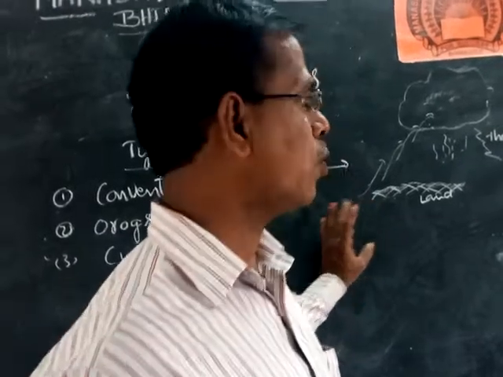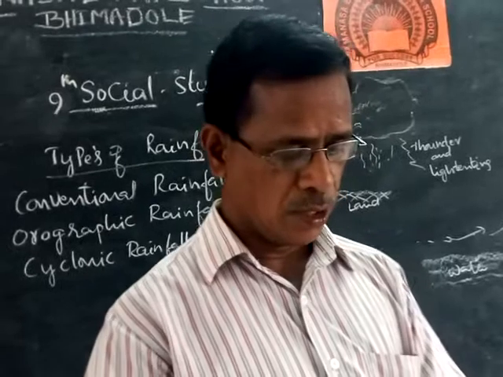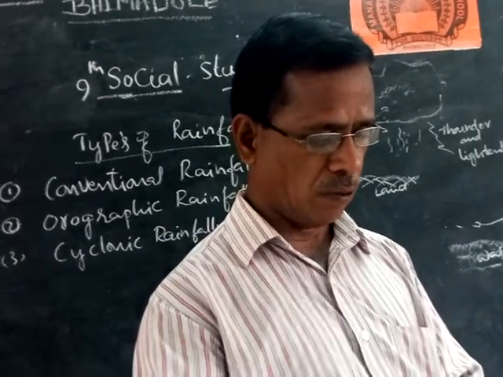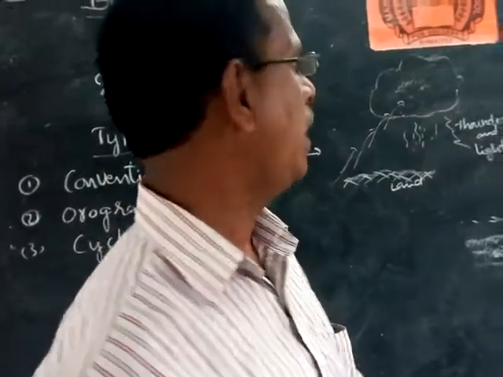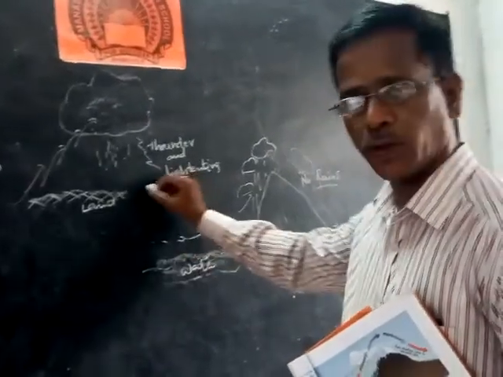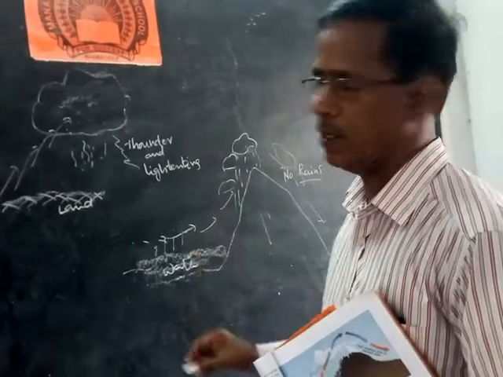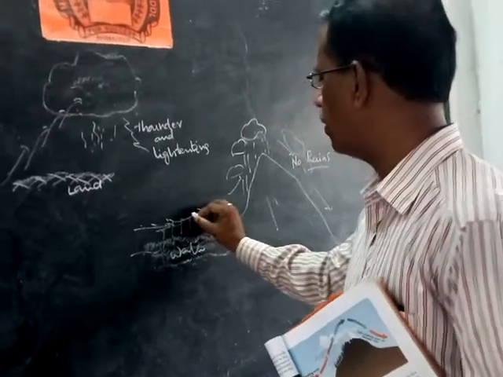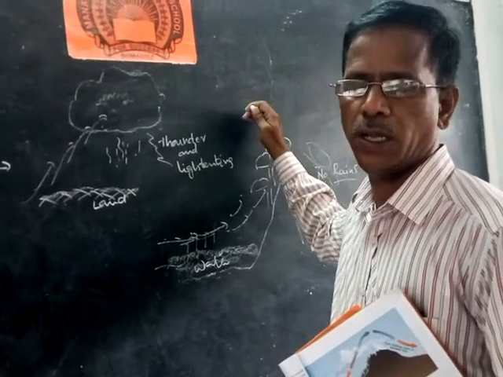Okay. Next, orographic. Oro here is a Greek word meaning mountain. So orographic rainfall we get from the Greek word oros, meaning mountain. This occurs when moist wind is forced to go up the mountain. The water bodies are always heated by the sunlight, so more and more water evaporates. When the hot wind blows, the water vapor joins with it and is taken to higher and higher places, where it reaches a cooler place and cools down.